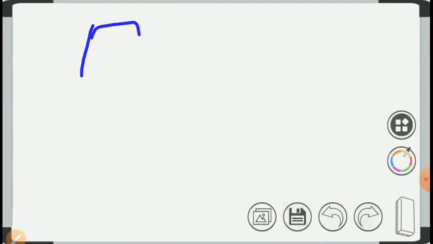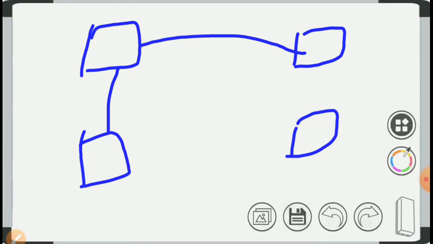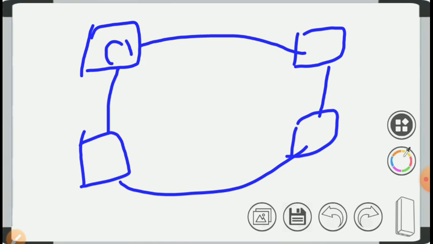Now the next one is ring topology. Ring topology is just like bus topology, but the difference is that the computers are connected with each other. Suppose computer 1, computer 2, computer 3 and computer 4 are connected with each other through wire. There is no main cable and no main hub, no center point in this topology. This is called ring topology.